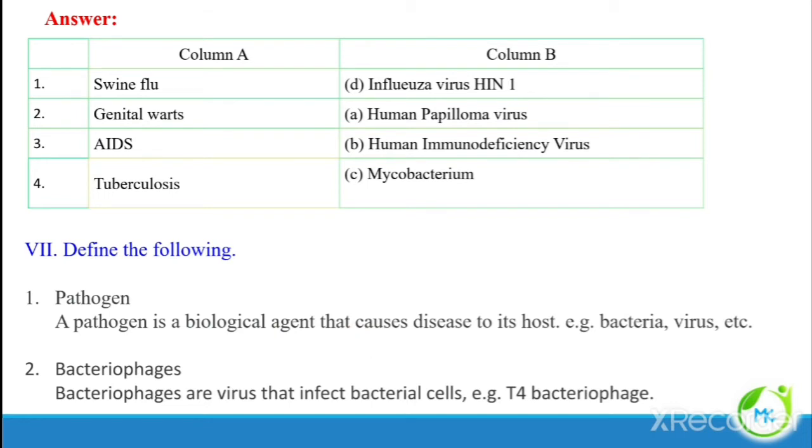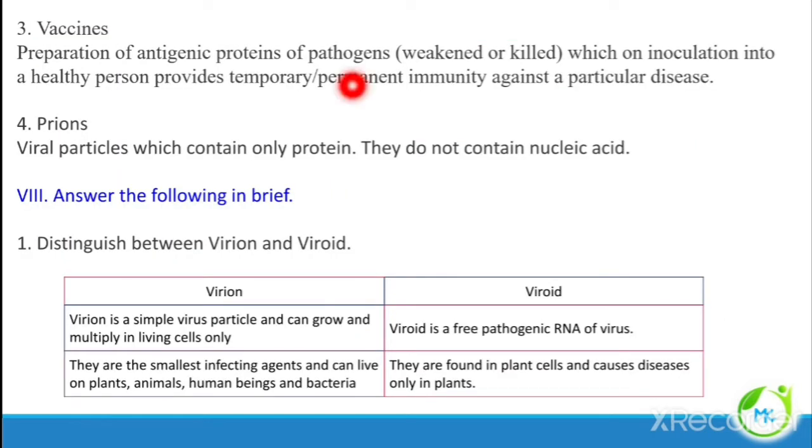Example, T4 bacteriophage. Vaccines. Preparation of antigenic proteins of pathogens, which on inoculation into a healthy person provides temporary or permanent immunity against a particular disease. So that is referred to as vaccines. Prions. They are viral particles. They contain only protein. They do not contain nucleic acid.